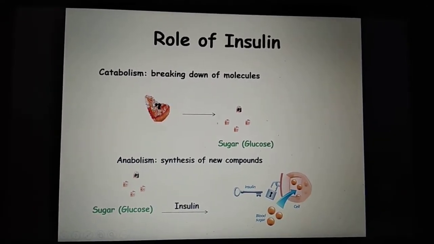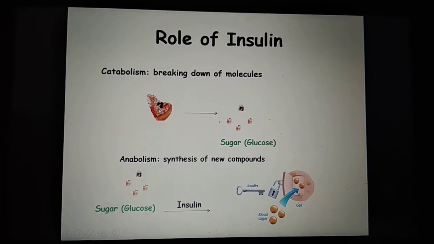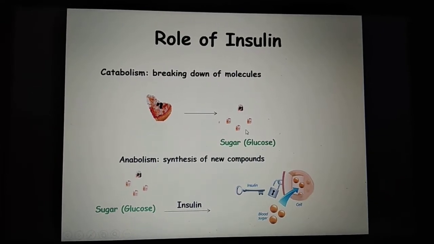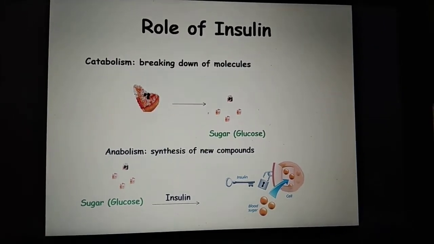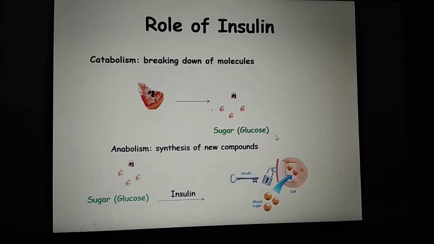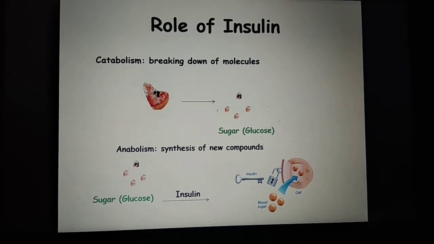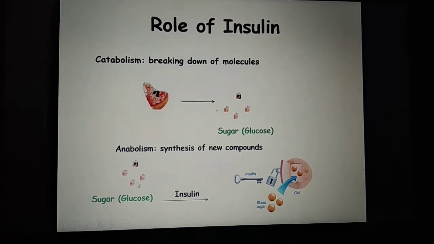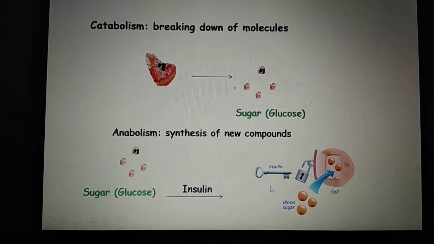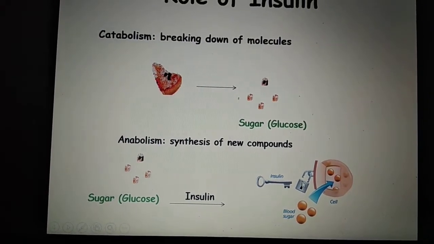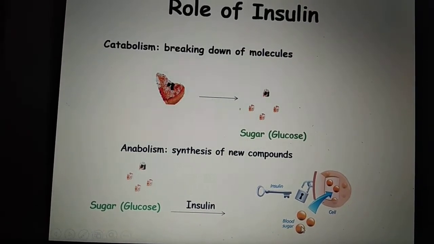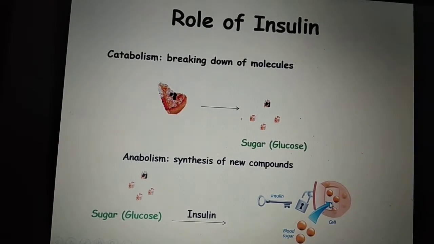In catabolism, first we had one big pizza piece which we ate. It got converted into small molecules which are a form of sugar. The name of that sugar molecule is glucose. Okay, it's just a name, but it gets converted into small sugar. Then these small sugars go to insulin. What does insulin do for it? Let's see. Now insulin is the key which opens the lock of each and every cell of our body and tells the sugar, go in, get stored there.